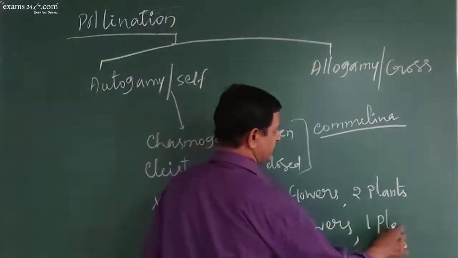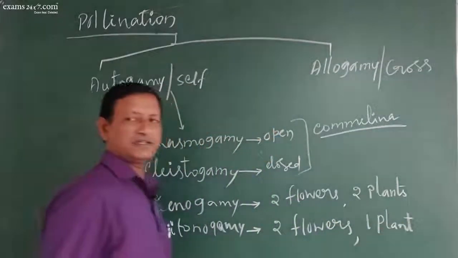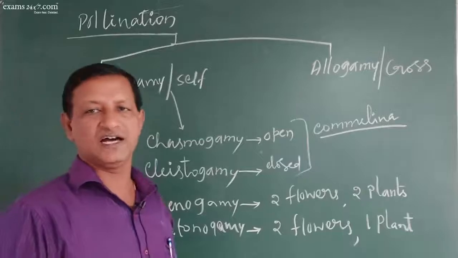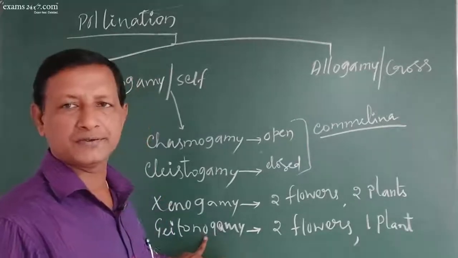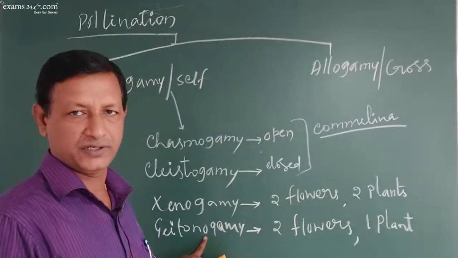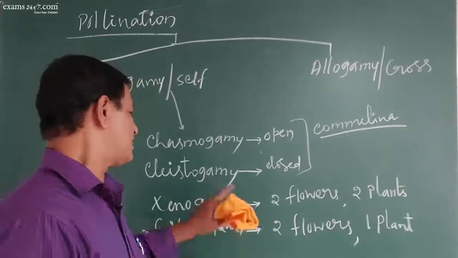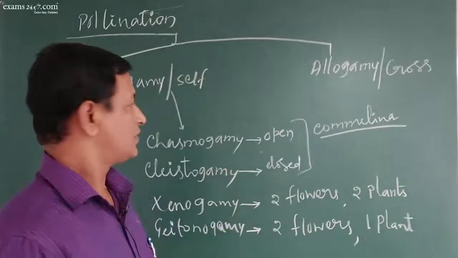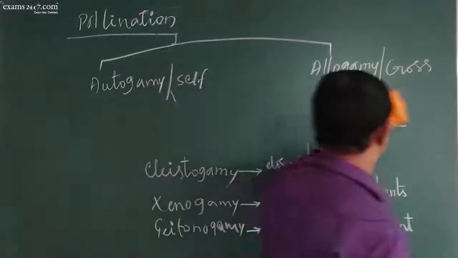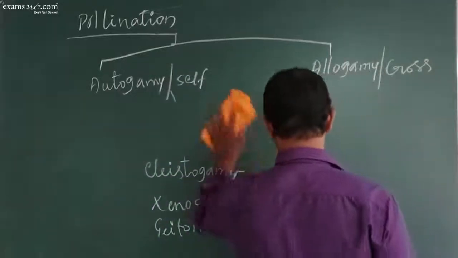Within a single plant, the pollination takes place between two flowers, so it is almost similar to self-pollination. Genetic variation is perfectly seen in the case of xenogamy. So this is another way of classifying pollination.